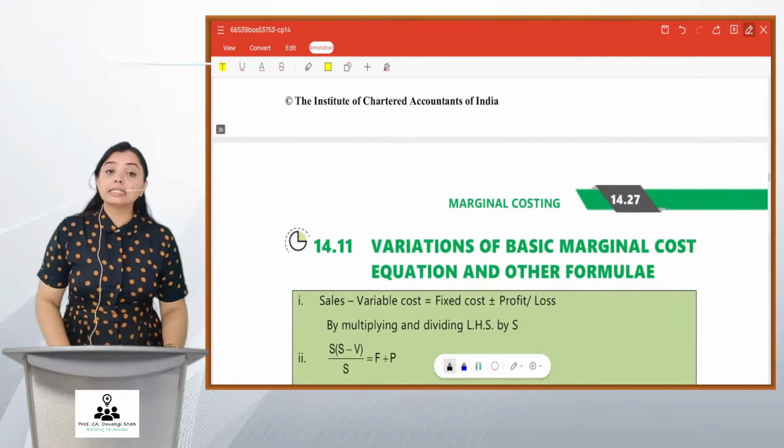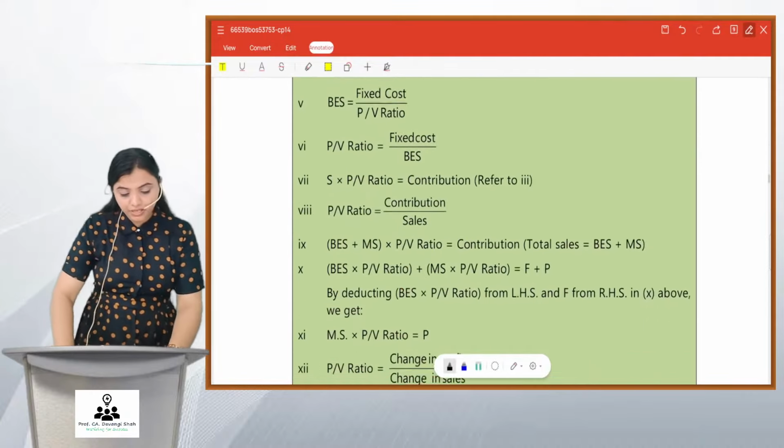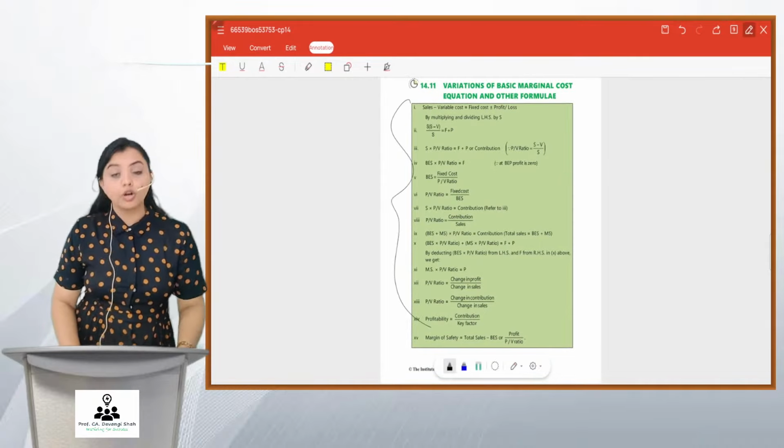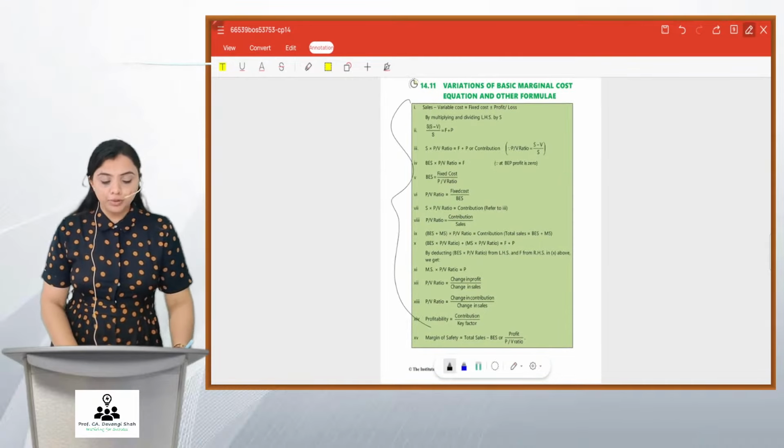So this is about margin of safety. We proceed further. And friends, whatever formulas I told you at the beginning of the lecture are all here. You must have a look at this once.